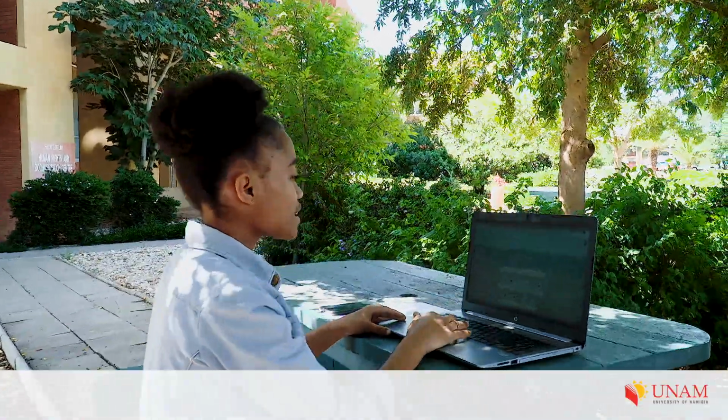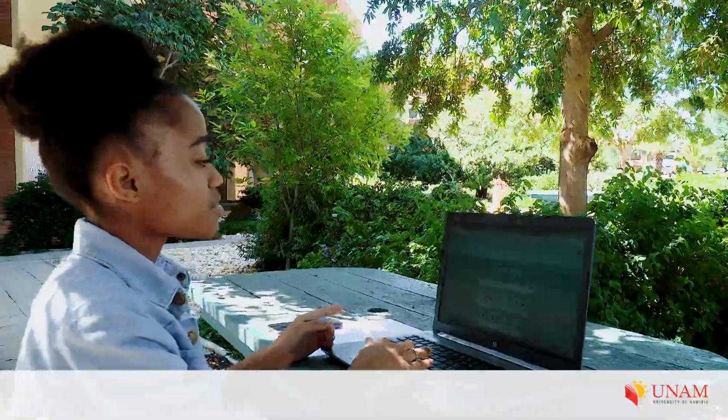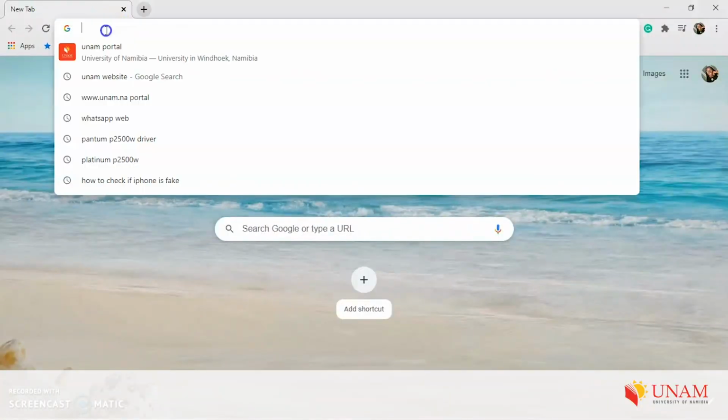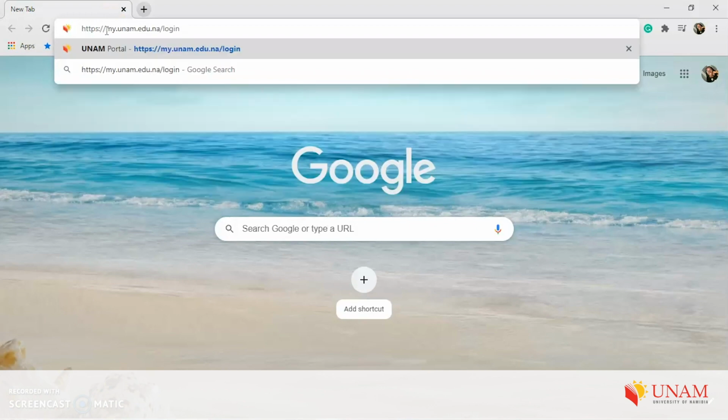I'm going to be showing you how to register online for 2021 senior students. Let me show you. Okay, first thing I need to let you know is that there are two ways to register online. The first way is through the portal, the student portal, and the second way is through the student enabler. I'm going to show you the student portal first.